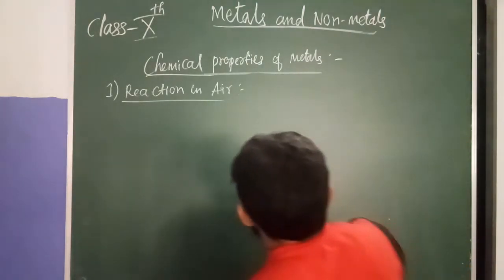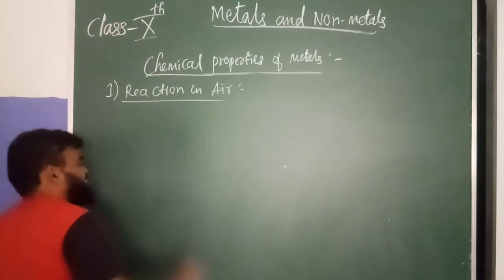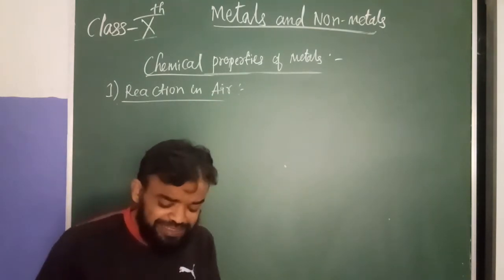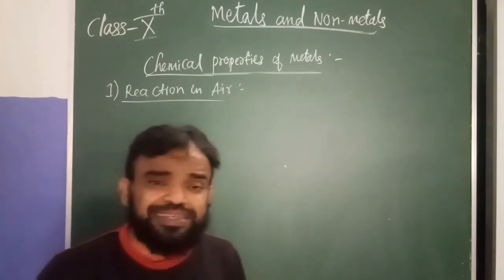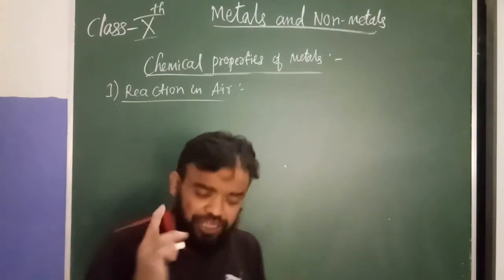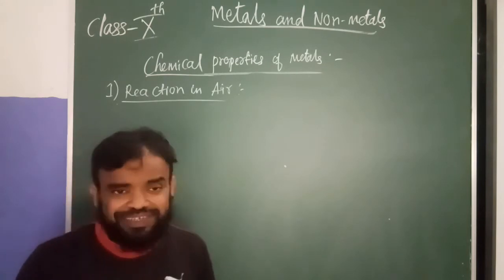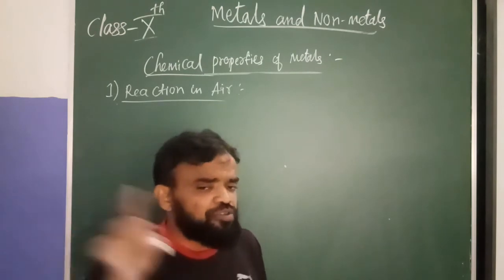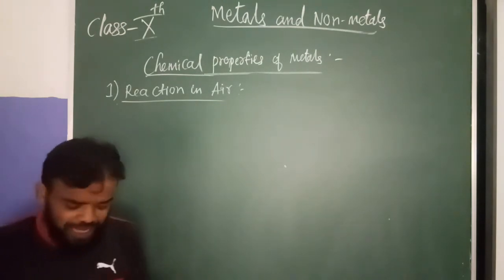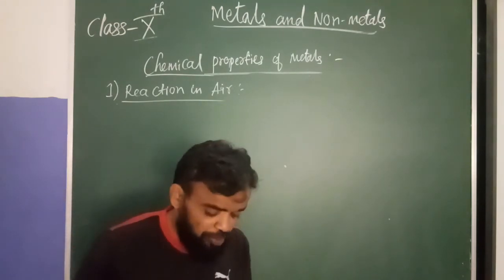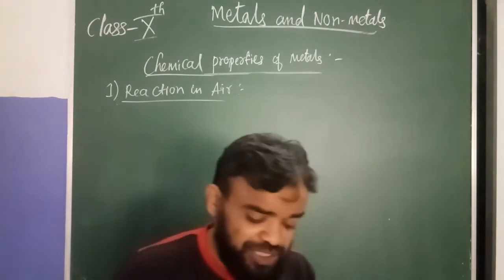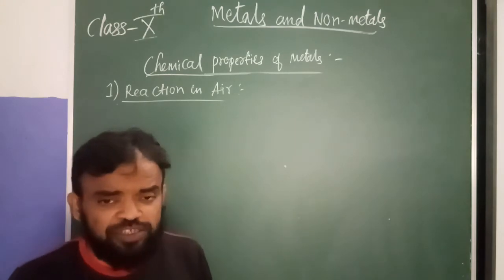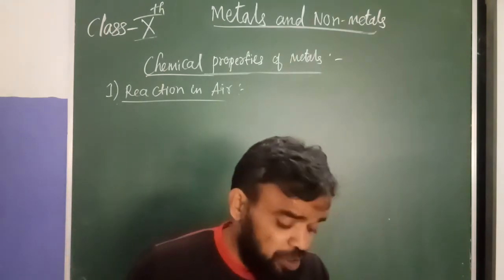Next, chemical properties of metals. The first one is reaction in air. Metals react with oxygen in air to form metal oxides. Metal oxides are basic in nature, and they turn red litmus to blue litmus.